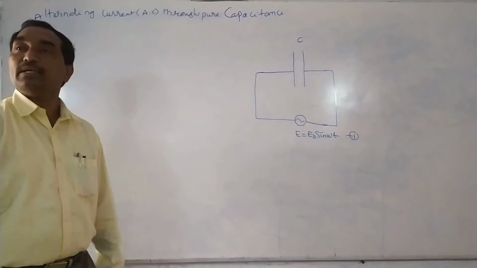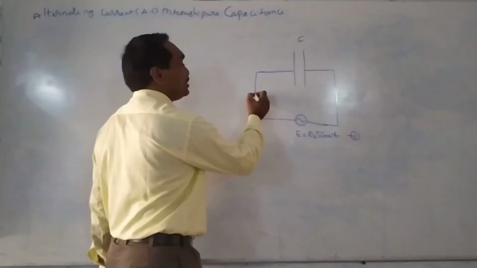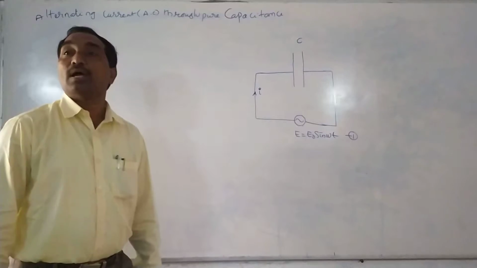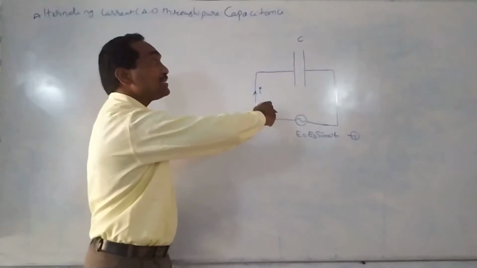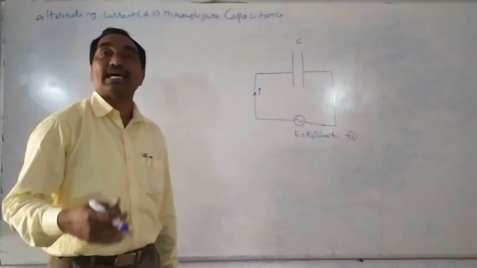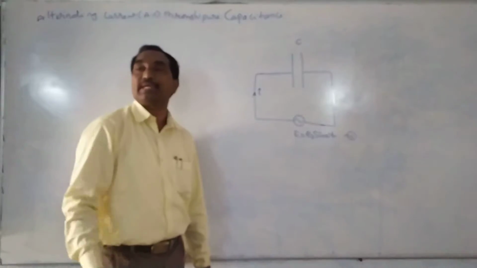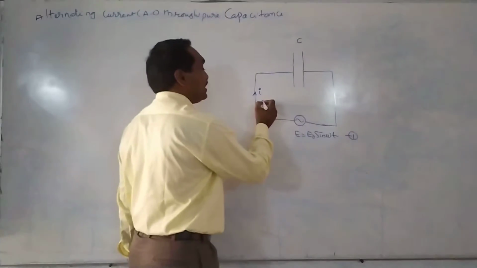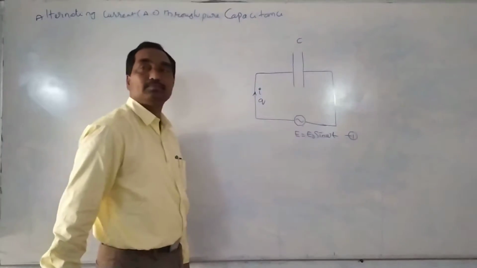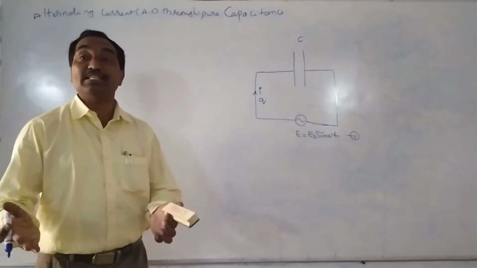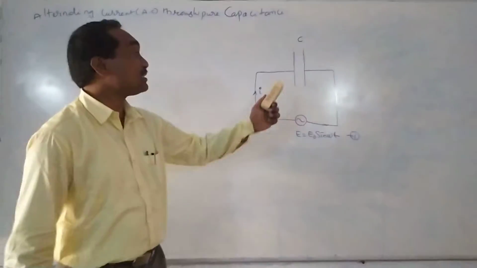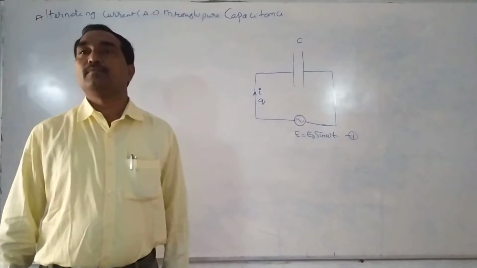After some time t, the current passing through the circuit is taken as I. When current passes through the capacitor plates, charge increases on the plates. The charge at any time is taken as Q, and some potential is developed across the capacitor plates.